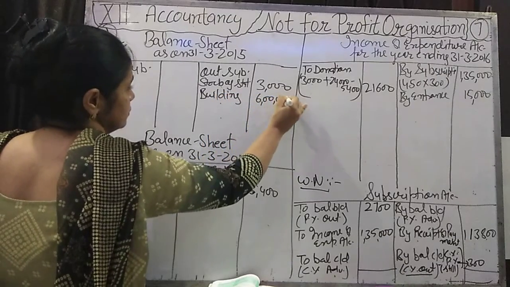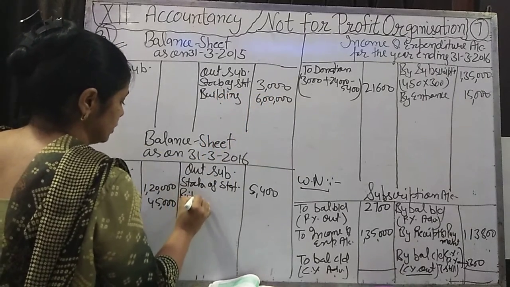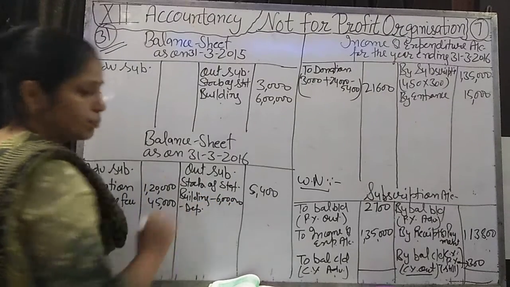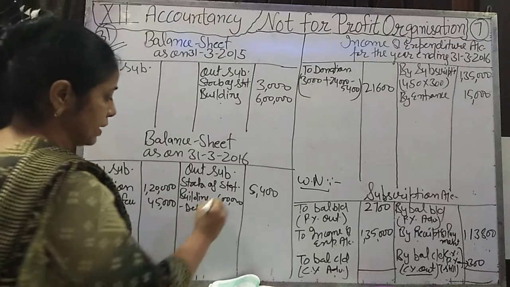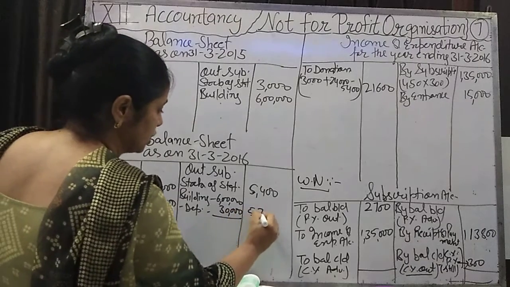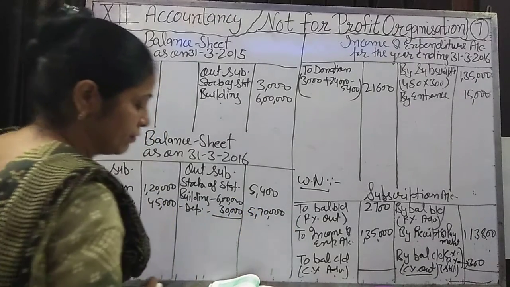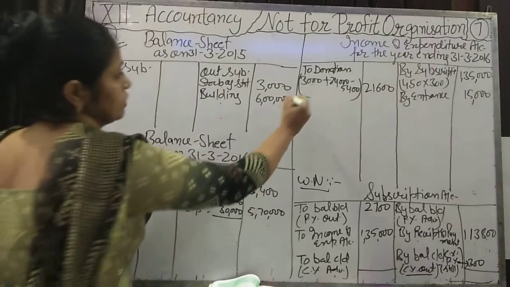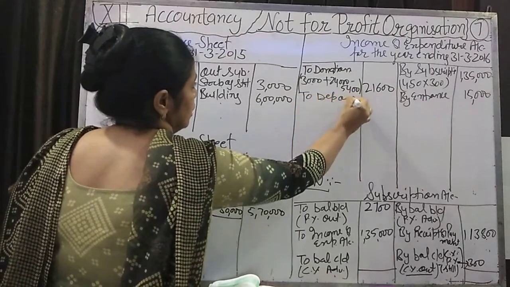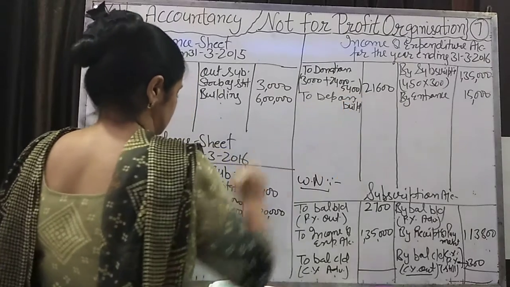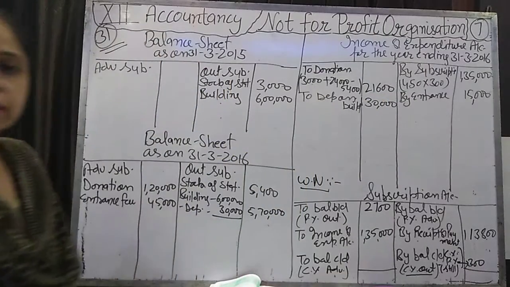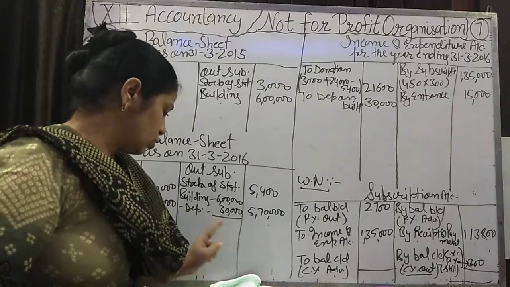In the current year balance sheet we will write 6 lakh minus depreciation. 5% of 6 lakh will come to 30,000. So in the current year balance sheet it will be 5,70,000. And depreciation we will write in the income and expenditure account as depreciation on building, 30,000. Is it clear?